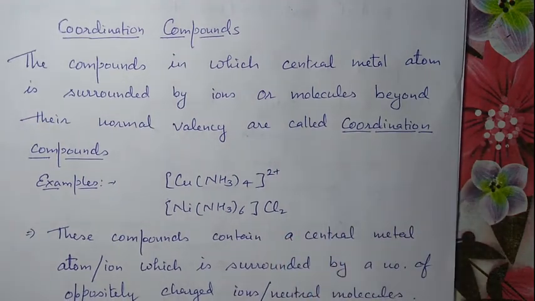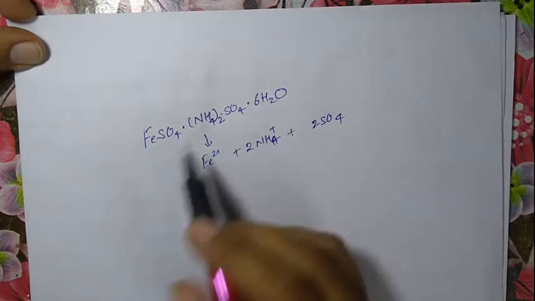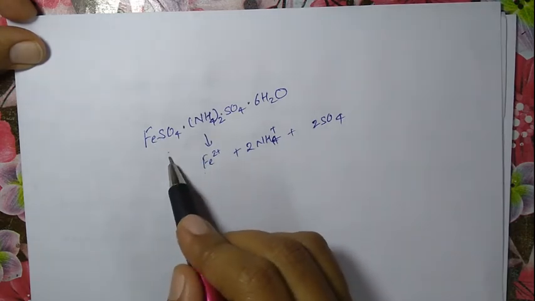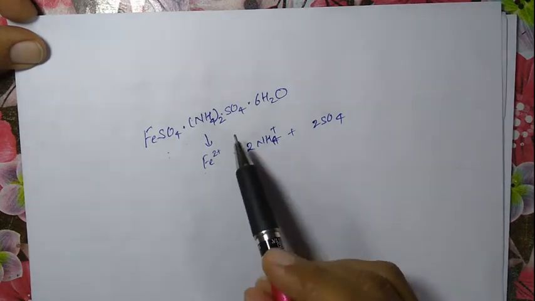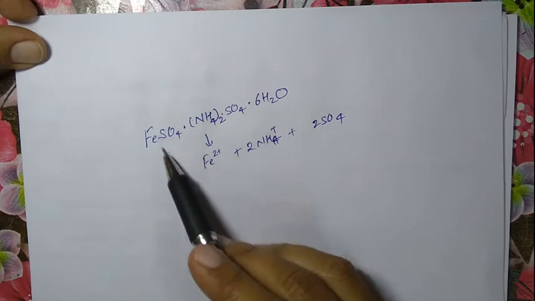For example, this is Mohr salt and this is a type of double salt. It loses its identity in solution and gives the same property as its constituent compounds.